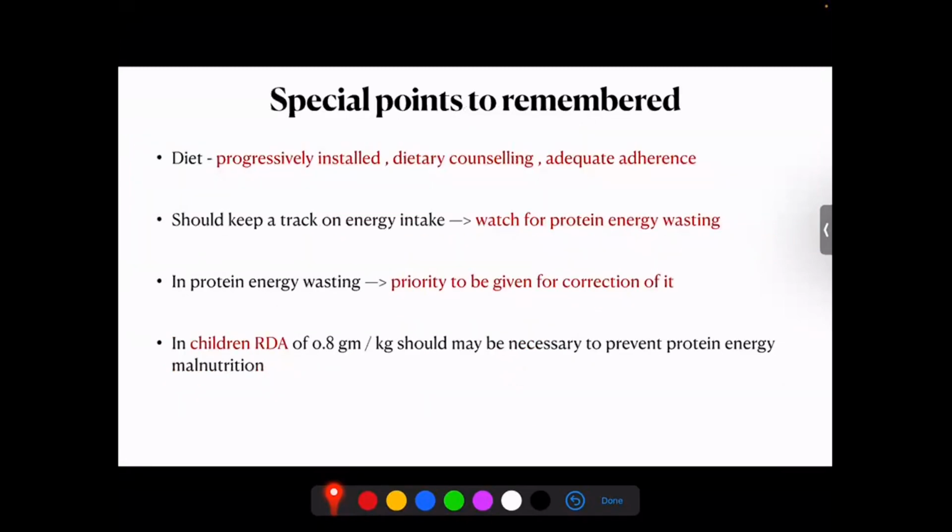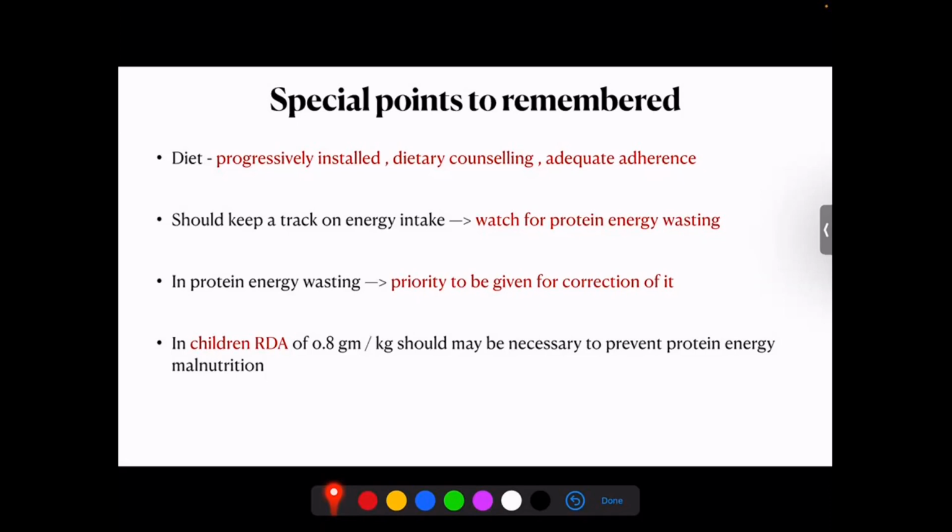The special point we need to think about is that this diet has to be progressively instituted with an adequate amount of dietary counseling and maintenance of adequate adherence. So this is not something which can be done overnight or taken lightly, but requires a lot of effort, counseling and monitoring to bring out the real effect of the same. We should keep track of the energy intake, because we know that every patient, based on age, needs around 35 kilocalorie per kilogram or 30 kilocalorie per kilogram. And when we protein restrict, there is a chance that they will go into protein energy wasting.